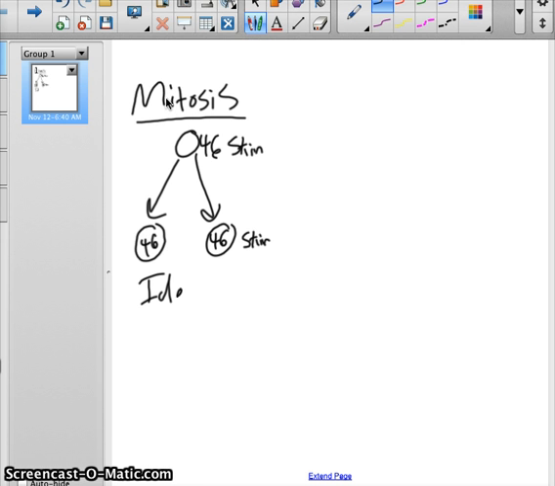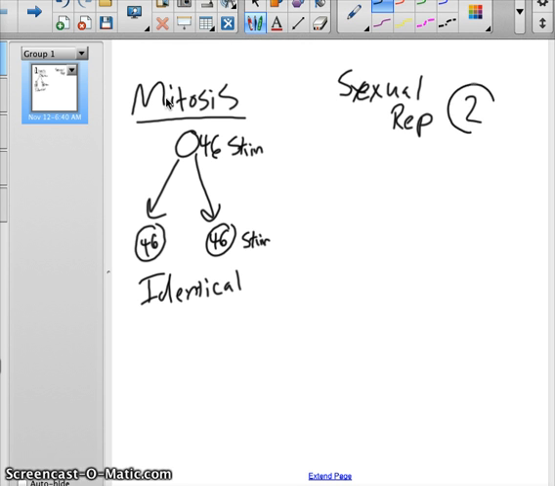Alright, now we get into the problem of sexual reproduction. In sexual reproduction, you have to use two people. If we're talking about humans or any animal, or even plants that go through sexual reproduction, you have to have two. With asexual reproduction, you only need to have one.